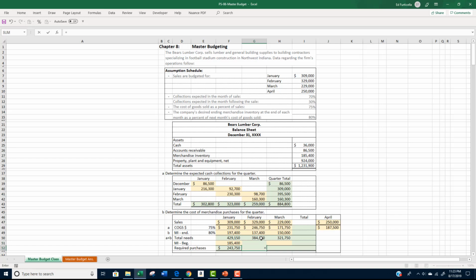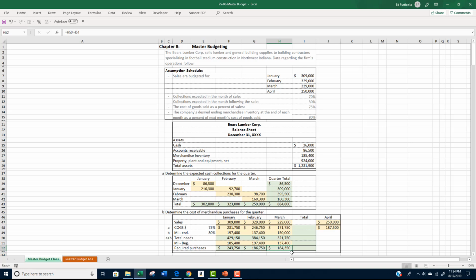For February, we will subtract the beginning inventory of $197,400 from the needs of $384,150 to get required purchases of $186,750. Remember, the beginning merchandise inventory in any month is the ending inventory from the prior month. In this case, it's $197,400. The required purchases for March are the total needs of $321,750 minus the beginning merchandise inventory of $137,400